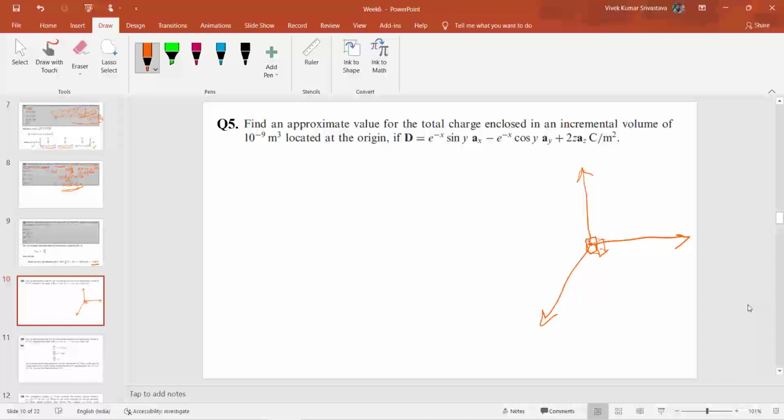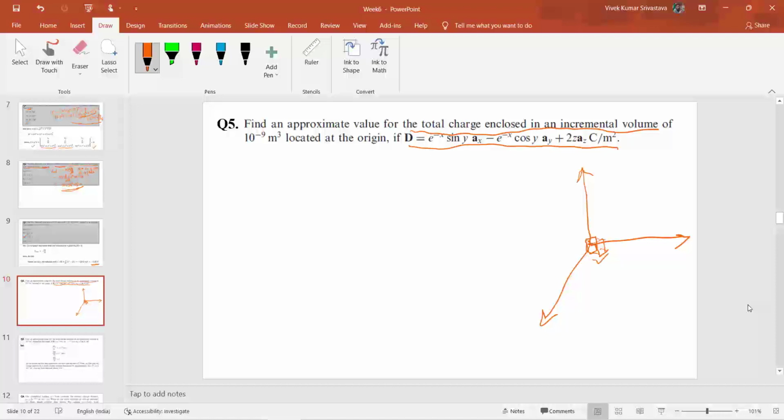The flux density that is emanating from this small cubical surface is given as this. So we have to find out the total charge enclosed in this incremental volume.